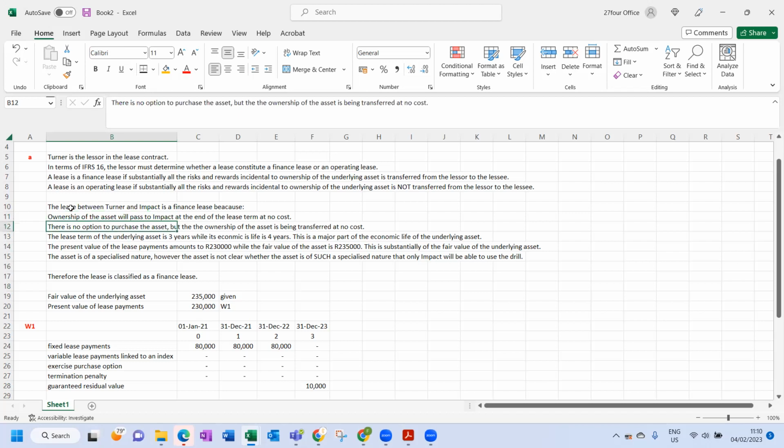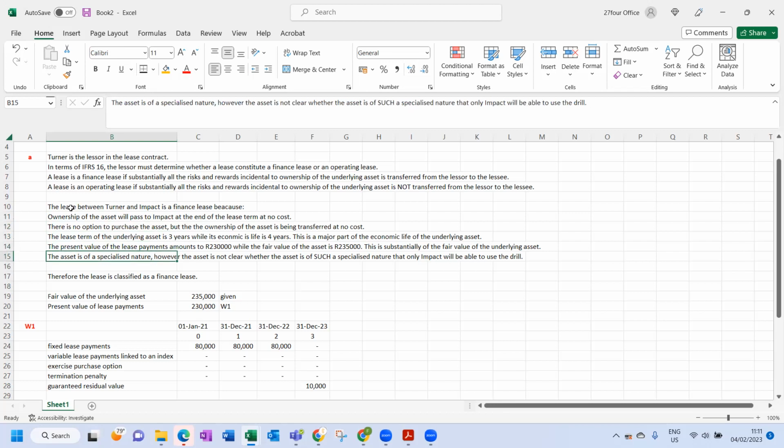So there's no option to purchase, but like we said, it is being transferred at no cost. So in effect, it also meets that. The lease of the underlying asset is 3 years, which is 3 out of the 4 years of economic life. So basically, it is a major part of the economic life. So once again, what is major? That is subjective. Okay, so we concluded that 3 out of 4 is major. Maybe more than 50% is major, I don't know. Then the present value of the lease payments, we left that for last.